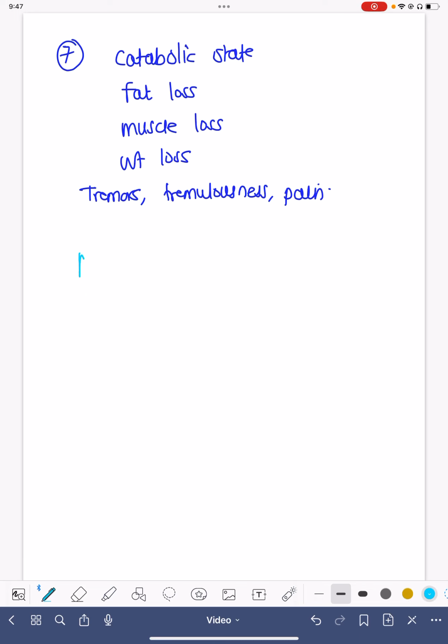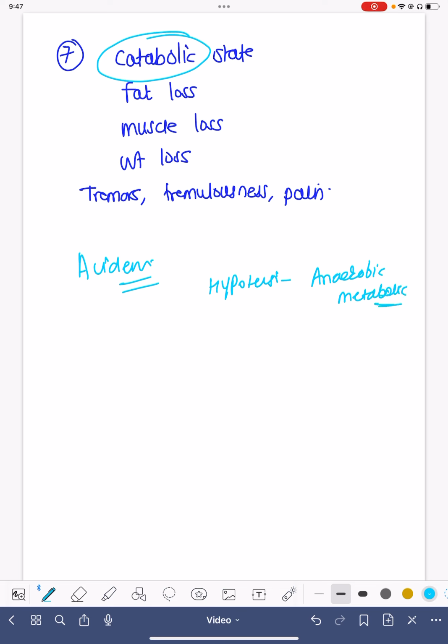We must know that acidemia in the long term is very much a catabolic state. As the patient has hypotension, there will be anaerobic metabolism. So it will cause increased fat loss, protein loss, and muscle loss. There will be tachycardia, and this tachycardia again will increase glycogen, fat, and protein metabolism, and it will again cause fat loss, muscle loss, weight loss, and so on.